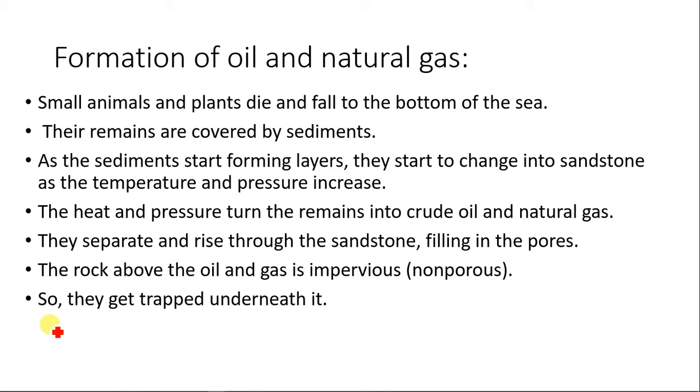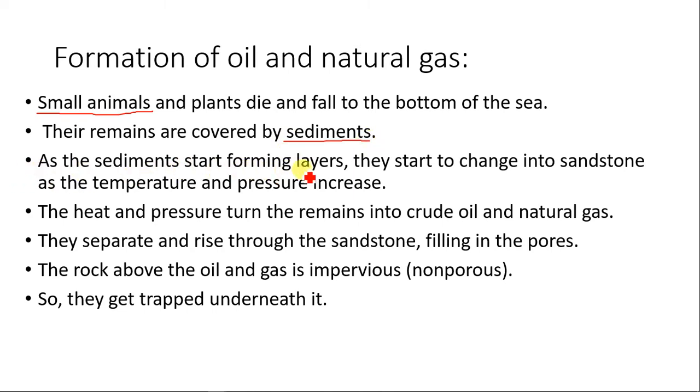Then formation of oil and natural gas. Like I said earlier, oil and natural gas are formed from animals, while coal is formed from plants. So it's a similar process. You just need to look at the steps that are involved. It will make everything so clear. First, small animals and plants die and fall to the bottom of the sea. Their remains are covered by sediments.